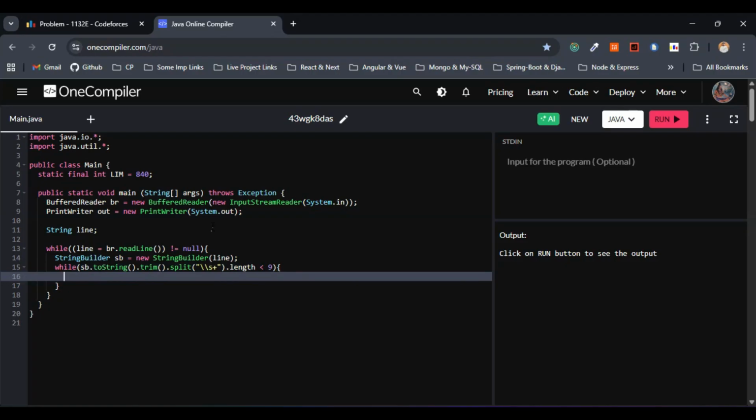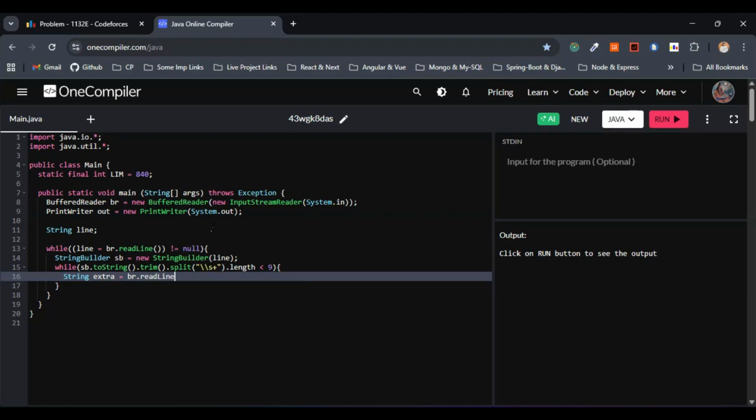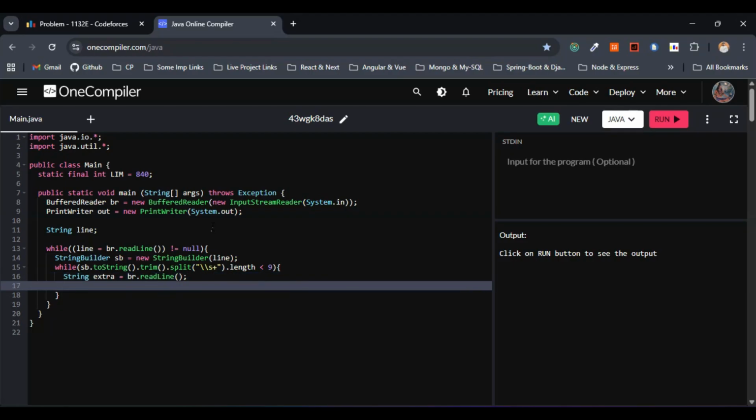So within the while loop, first we will be reading more lines if the current line doesn't contain all the required tokens, right? So I'll just go with String extra, let me assign this one to bufferedReader.readLine(), right? So this is fine. This is completely related to the input output, man. Don't get confused. If you want to make use of the other template, you can just go ahead with it.